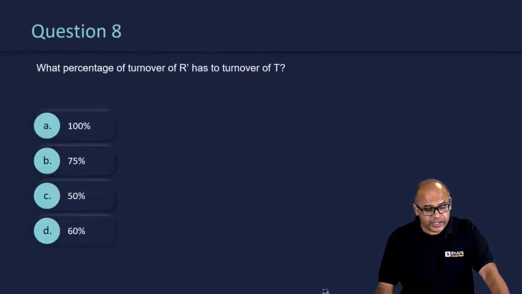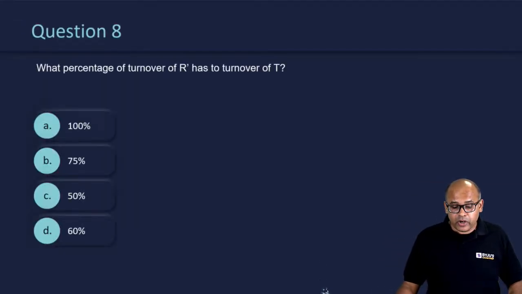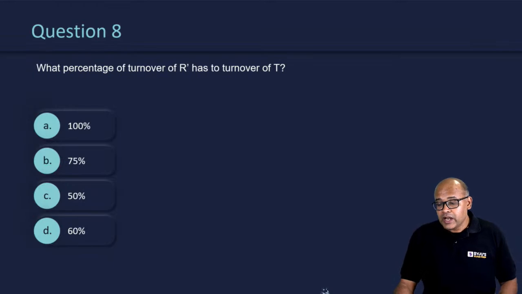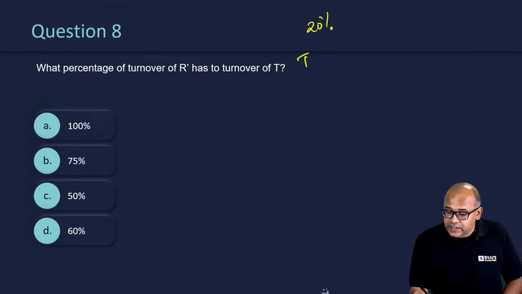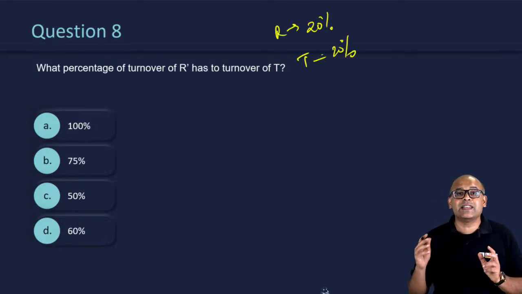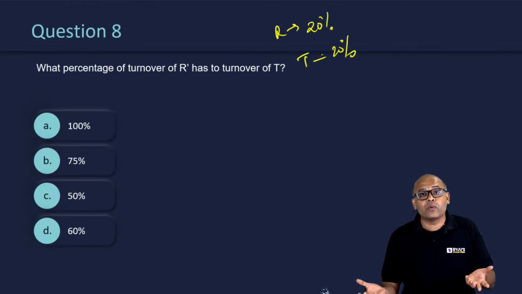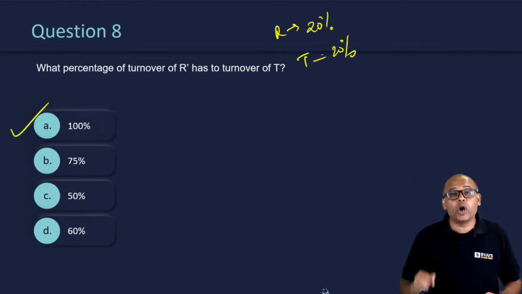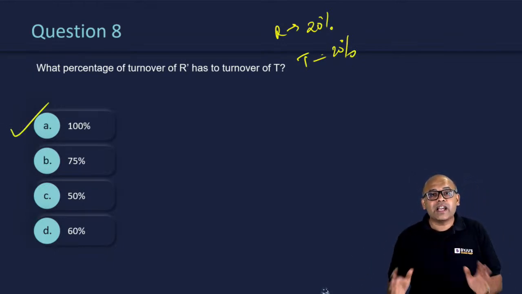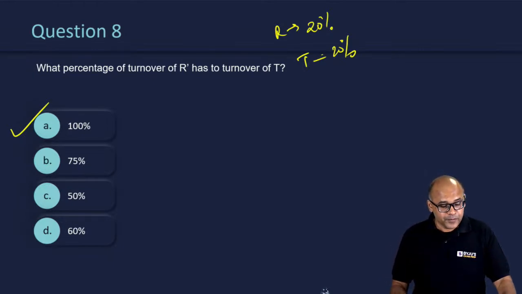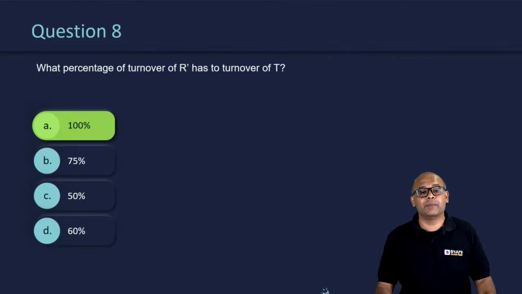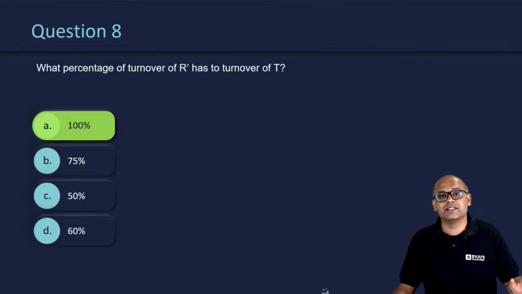Then the next question over here, what percentage of turnover of R has a turnover of T? Now here, if you notice, R's turnover is 20%, T's turnover, R is 20%, T is also 20%. So if the percentages are same, then basically they are equal. If they are equal, the answer should be option A, 100%. Again, a dead easy question if you understand the nature of percentages. So the answer is option A, 100%. Done and dusted.